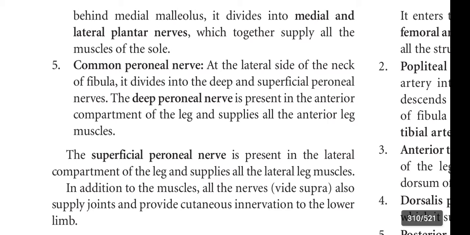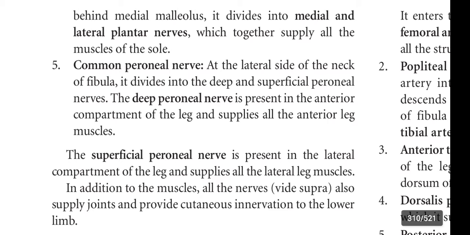And coming to the tibial nerve. This tibial nerve divides into the medial and lateral plantar nerves behind the medial malleolus. These nerves supply the whole muscles of the sole.